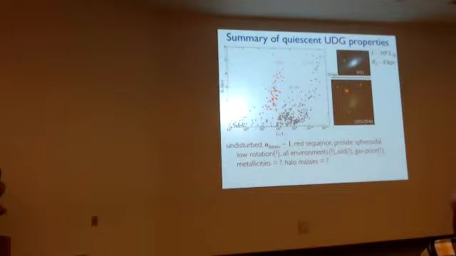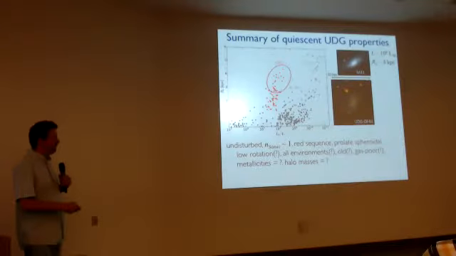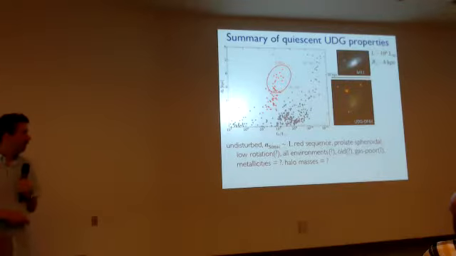Okay, just a quick summary of some of the main properties of ultra-diffuse galaxies. This is again the same plot, now on a linear scale instead of a log scale. Generally they're undisturbed. They don't look like tidally disrupting systems on the red sequence. As far as we can tell, they're red and dead, although we need to get the ages more precisely. Andy Berker did some work showing they're prolate spheroidals. We'd like to know what their metallicities are and what their halo masses are. And Viraj will talk about the metallicity topic.